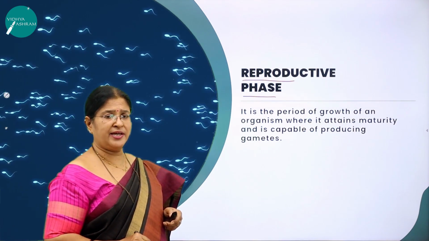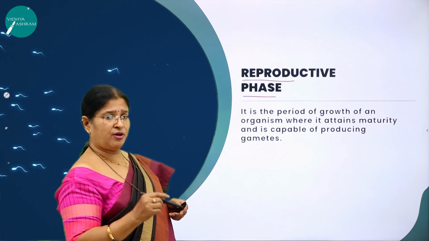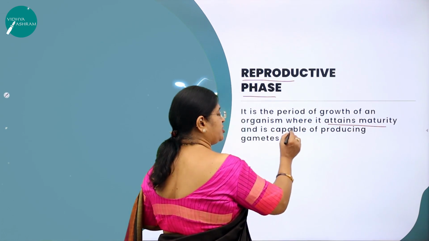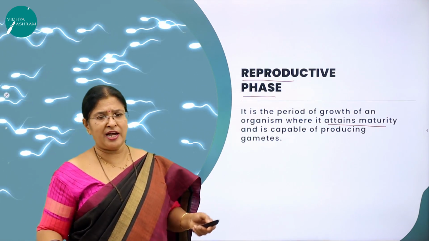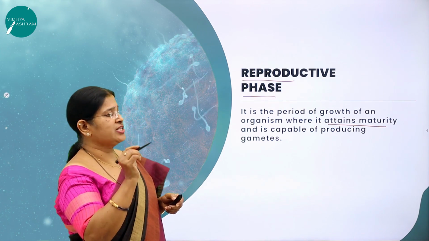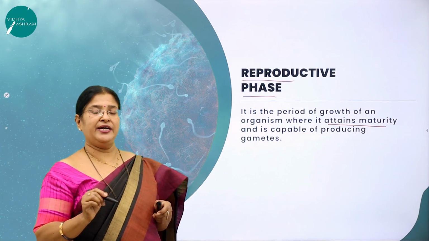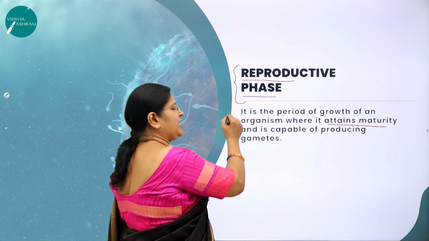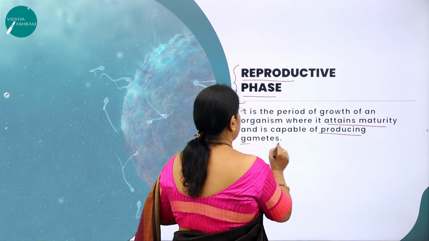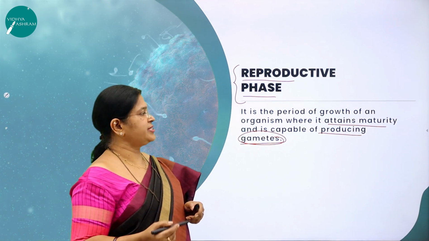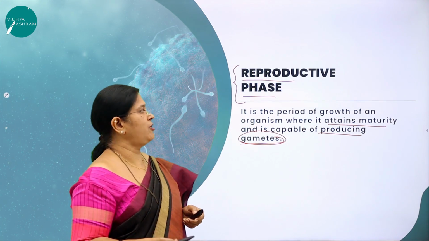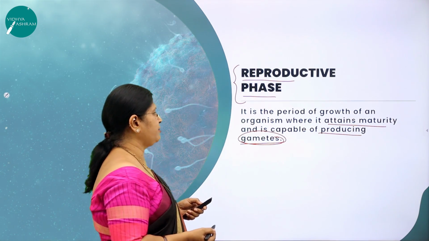What is the reproductive phase then? It is the period of growth of an organism from the time of growth till it attains sexual maturity. Do you think throughout its life the organism is reproductively active? No. Only during a certain period of time in its lifetime it is active, and we call that the reproductive phase. It is capable of producing gametes, and these gametes take part in the process of sexual reproduction. Fusion takes place and a zygote is formed, later an embryo is formed. So this phase is called the reproductive phase.